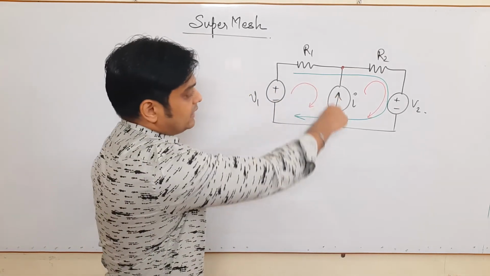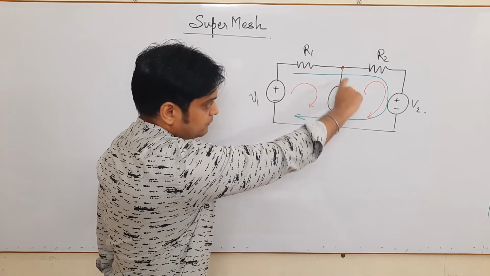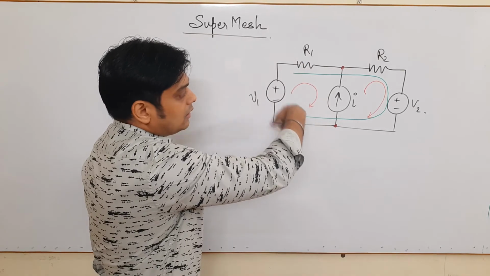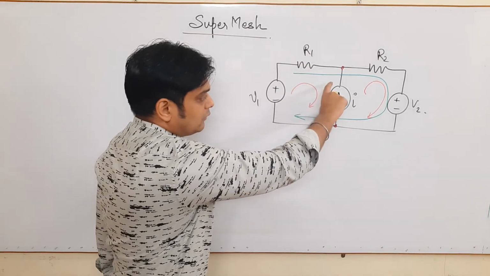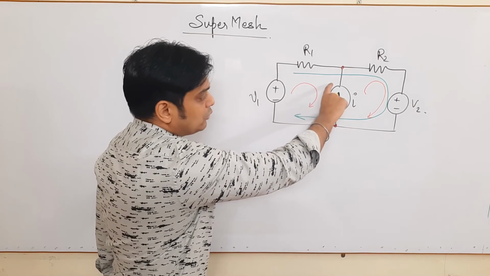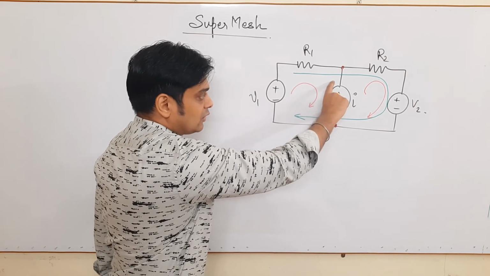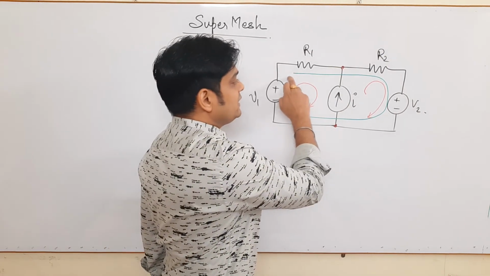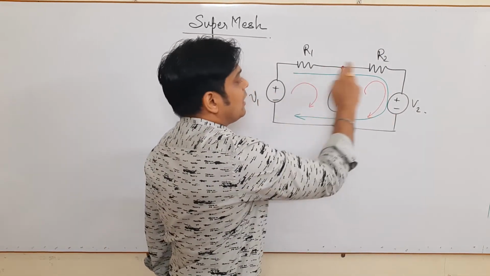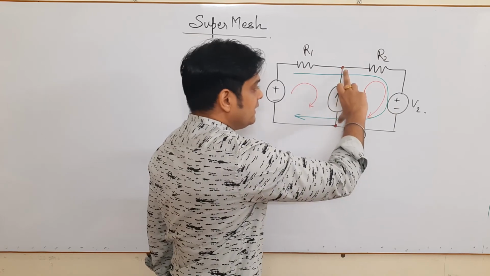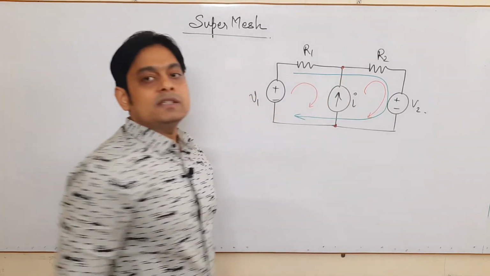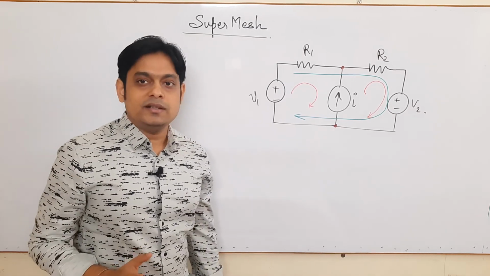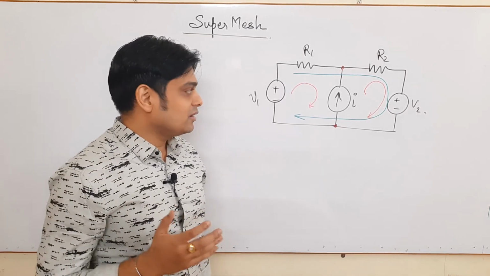So just keep in mind, whenever there is a current source present, it is not possible to apply mesh analysis because we do not know the exact value of voltage across this branch. So we will directly apply mesh analysis leaving this branch. This concept is known as supermesh. I think you understand the basics of supermesh.